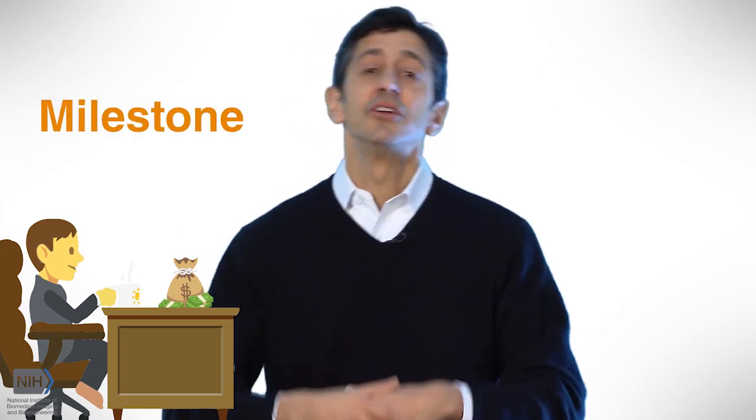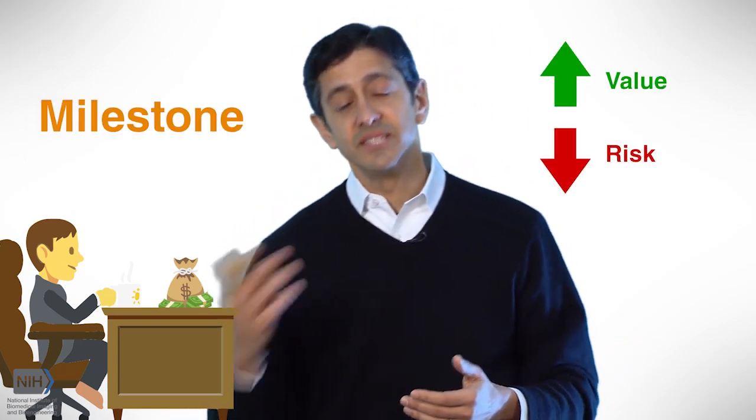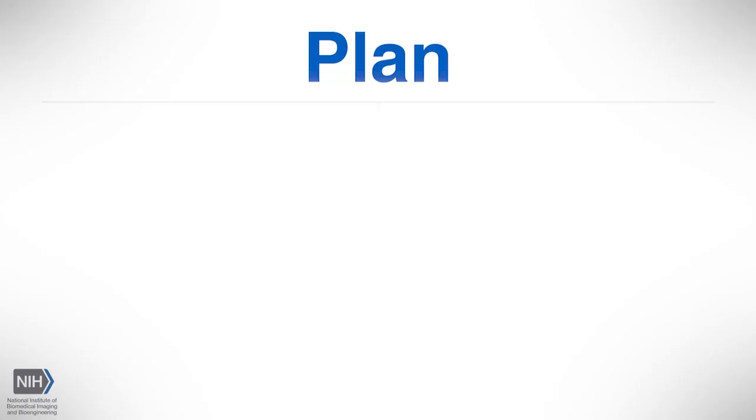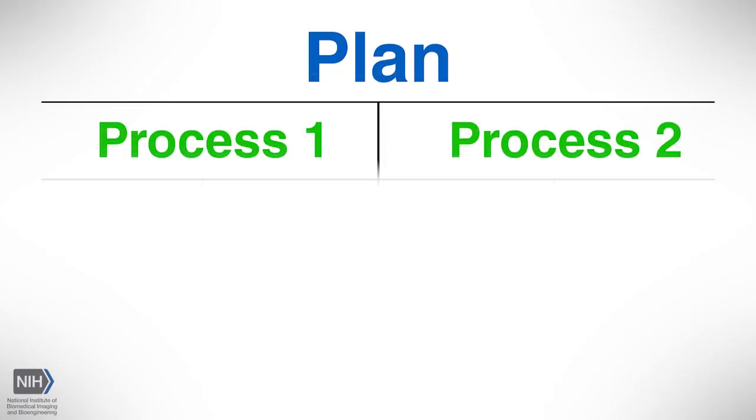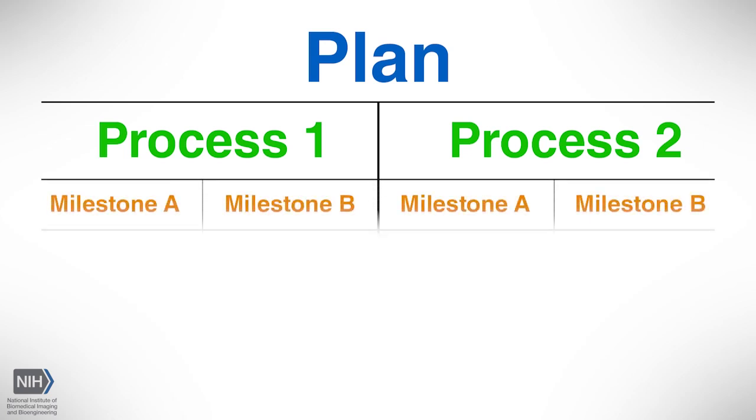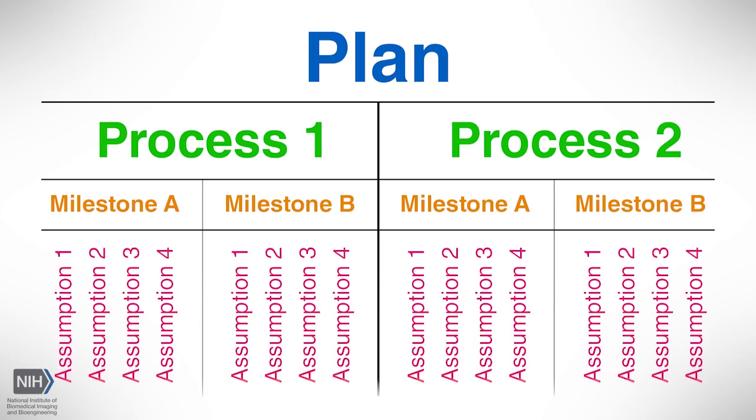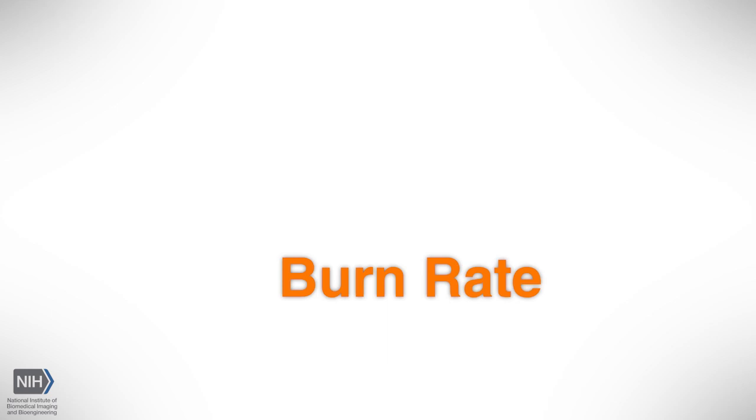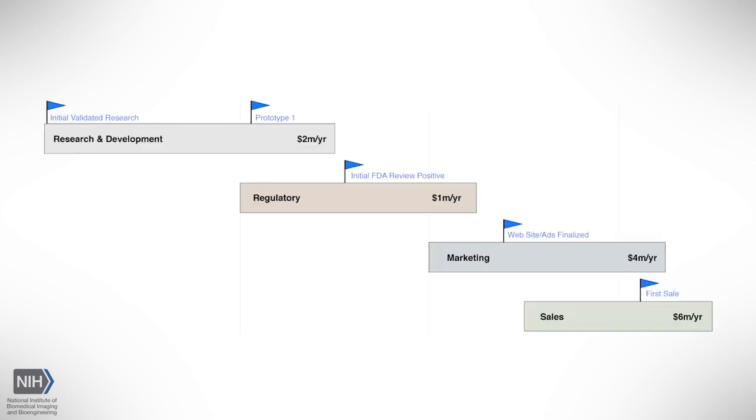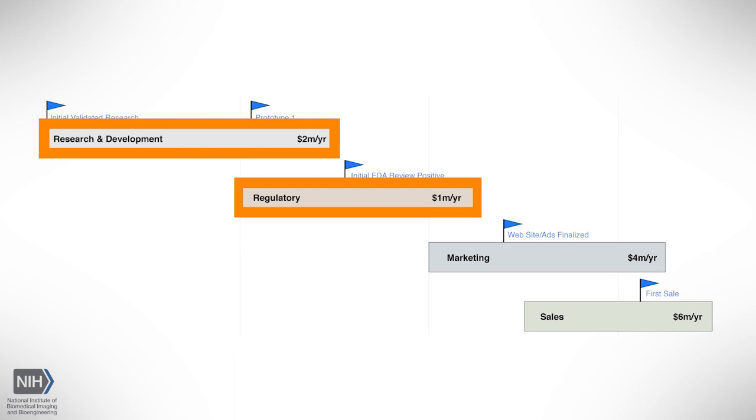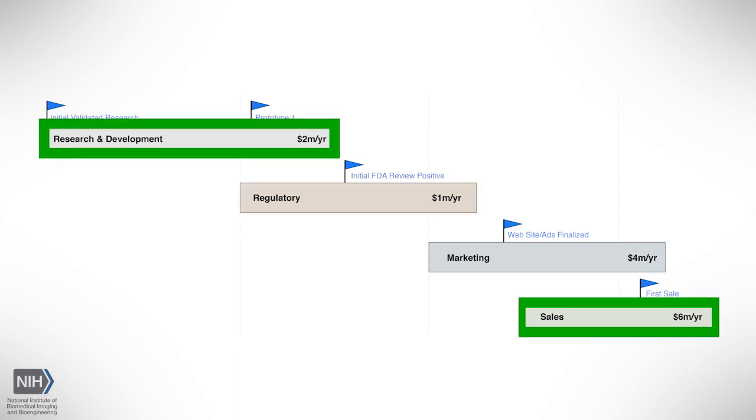Why? Investors are buying milestones. Why? Because with every milestone, you're increasing value and decreasing risk. By dividing your plan into processes, and then by identifying milestones along the way with those processes, and quantifying those milestones through assumptions to address constraints of time and money, we calculate your burn rate. Now, also keep in mind that some of these processes will be concurrent. Some of them will be in serial.